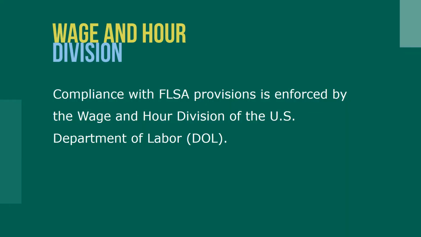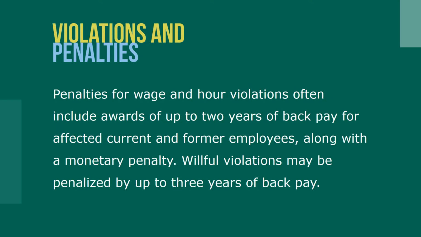Compliance with FLSA provisions is enforced by the Wage and Hour Division of the U.S. Department of Labor, known as the DOL. Penalties for wage and hour violations often include awards of up to 2 years of back pay for affected current and former employees, along with a monetary penalty. Willful violations may be penalized by up to 3 years of back pay.